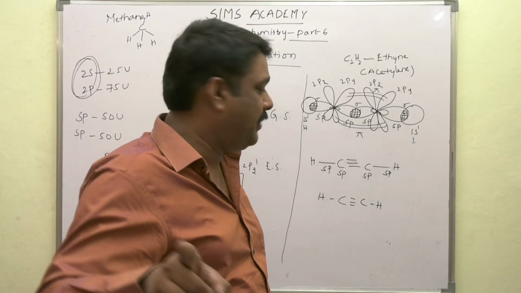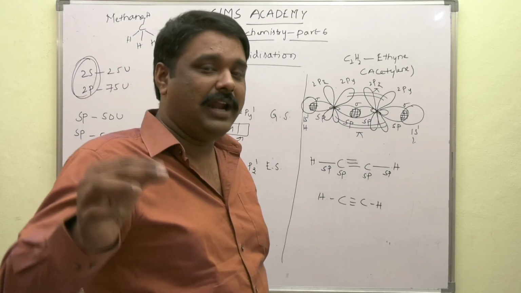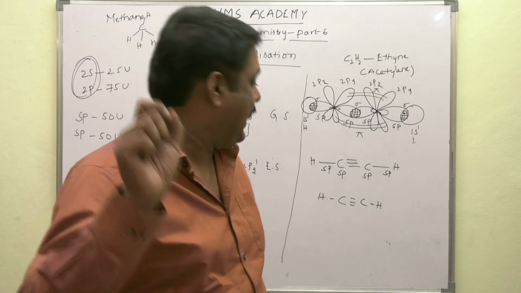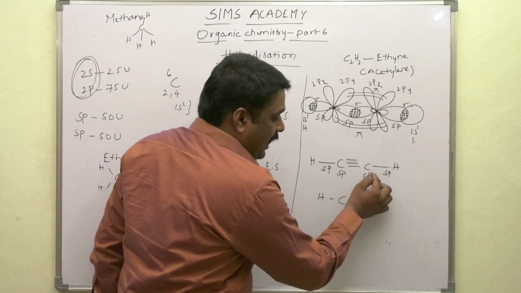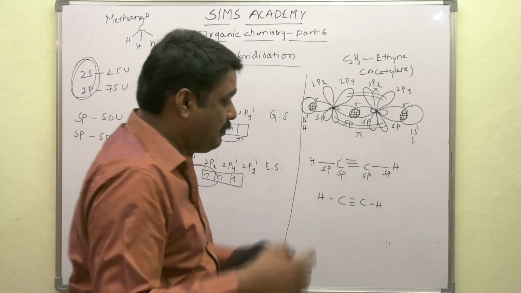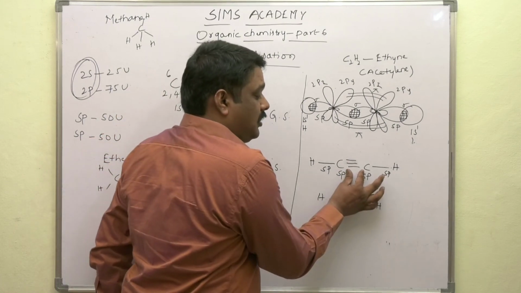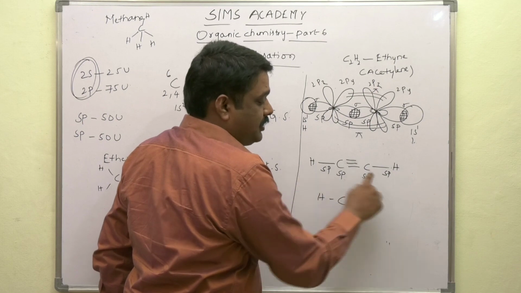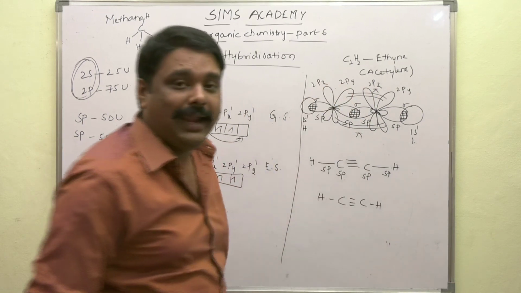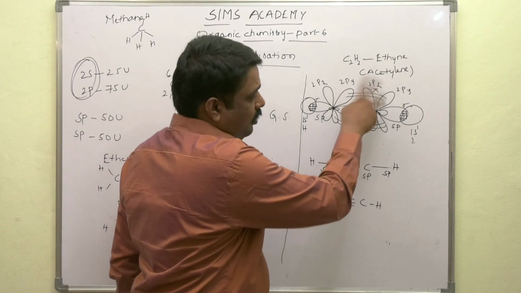It undergoes sp hybridization. One s and one p orbital are involved here, giving rise to two sp hybrid orbitals. They do have the same energy. One sp of carbon and the other sp of carbon intermix, they overlap by means of linear overlapping. It forms a sigma bond, and the other sp with hydrogen, other sp with hydrogen. The remaining unhybridized orbitals 2py and 2pz form pi bonds by means of sideways overlapping.